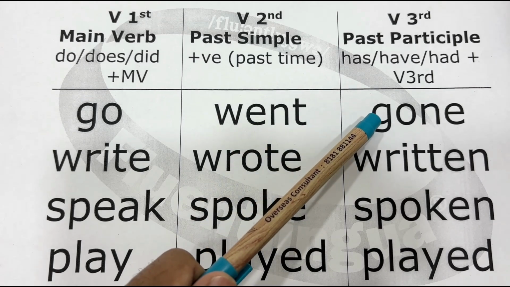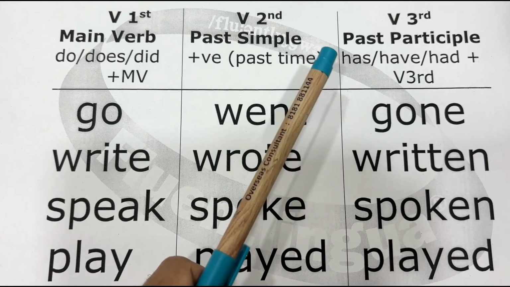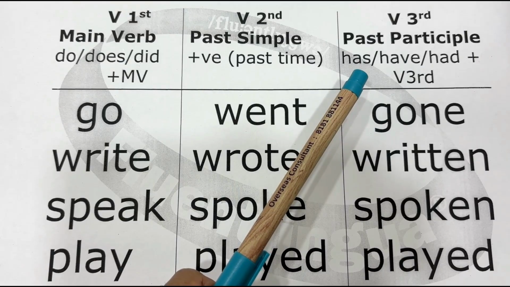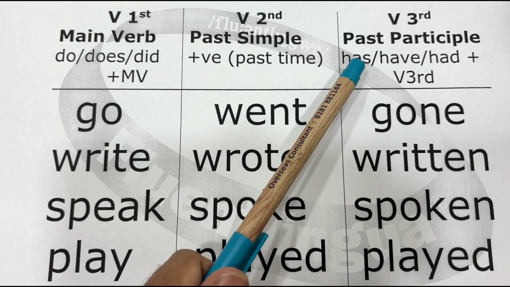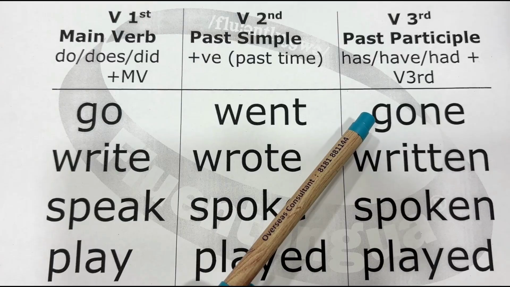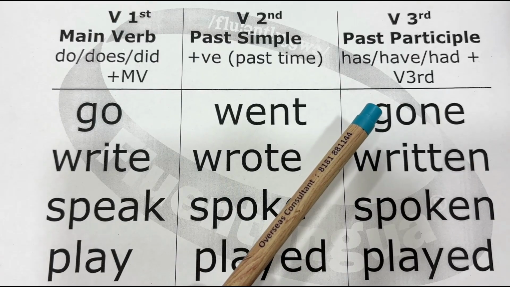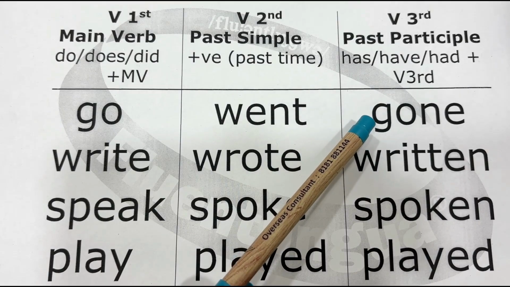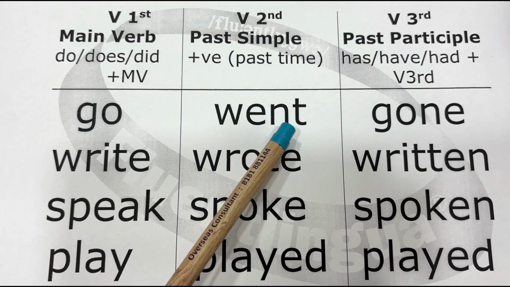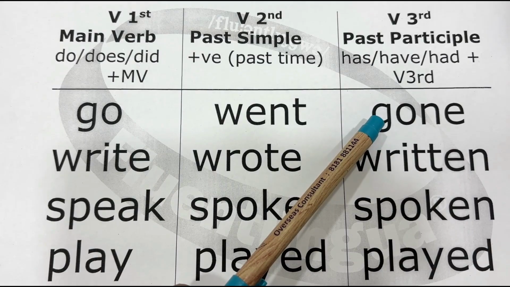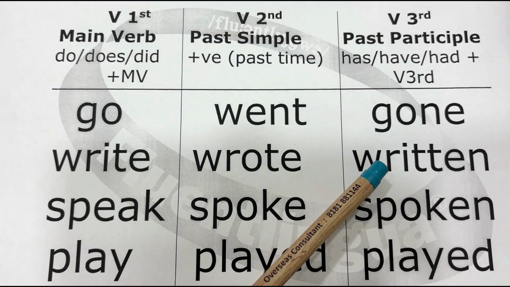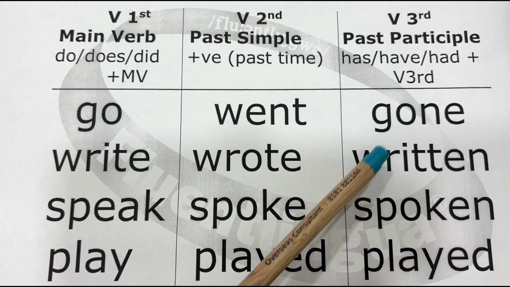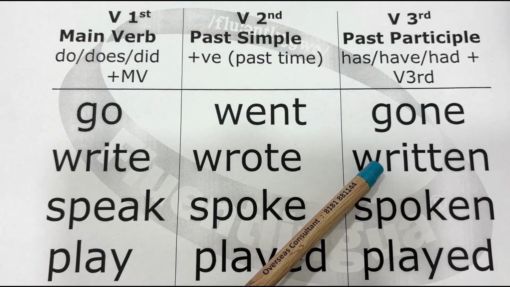And the third form of the verb is usually used with has, have, or had. So after these three, we always have the third form of the verb. For example, he has gone to his office. He has went is not possible. He has gone. He had written a letter before she came. So after had, we require the third form.